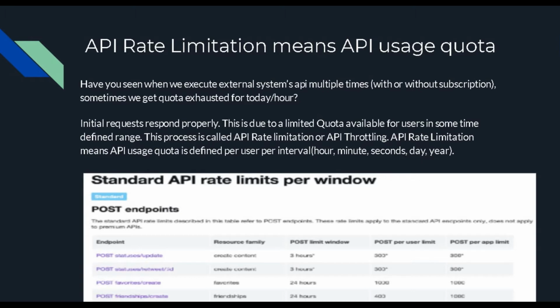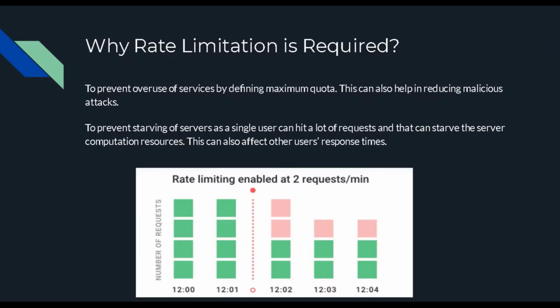Okay, so coming up to this is why this rate limitation is required. On the system design interviews that you are giving, somebody may ask you what is rate limiting of an API, or how do you design a rate limiter of an API? But the question is why is it even required when you are designing it.